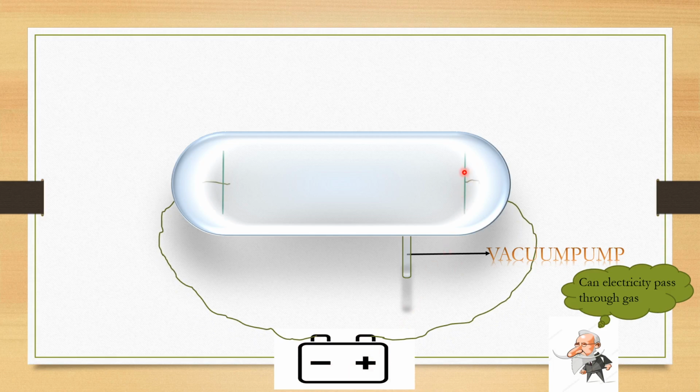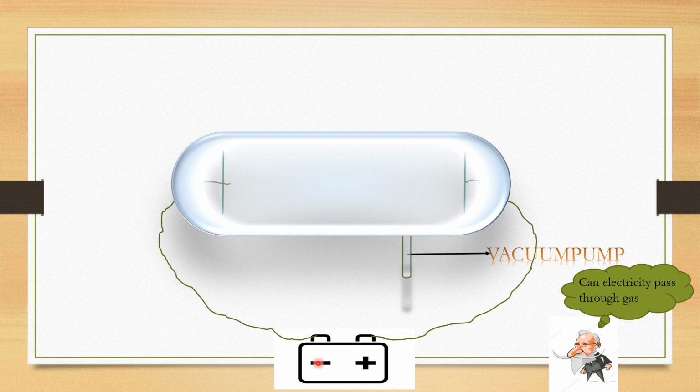We know that a battery has two terminals, one positive terminal and one negative terminal. So one electrode is connected to the positive terminal of the battery and the other electrode is connected to the negative terminal.